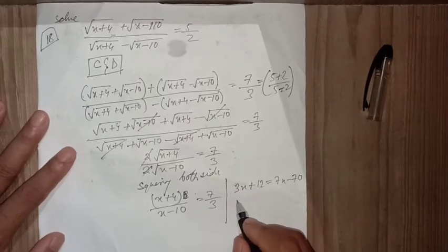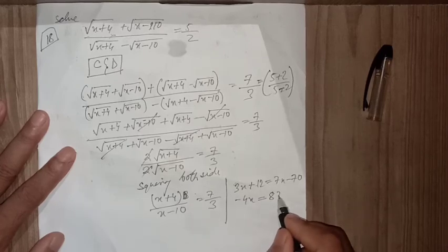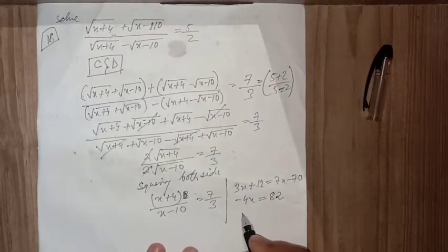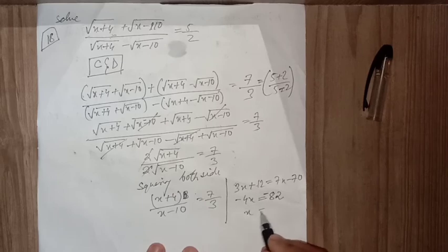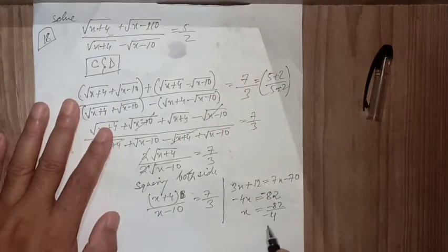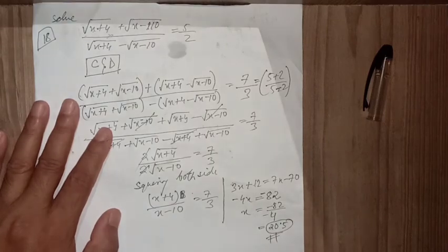Fine. So this is minus 4x equal to minus 82. So x will be minus 82 by minus 4. So it will be 20.5. So the value of x will be 20.5.